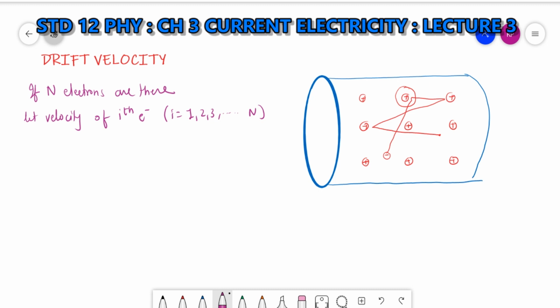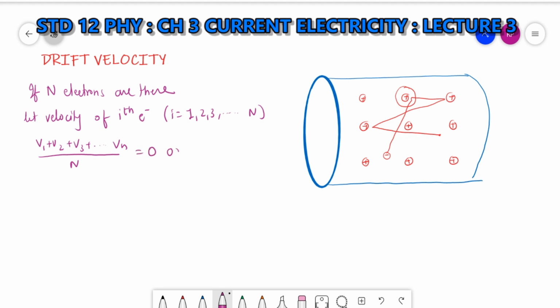Then what is the average velocity? After collision they are moving in random directions. So the average velocity will be v1 plus v2 plus v3 up to vn upon n, and this will be equal to 0.